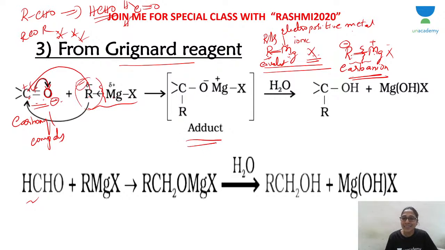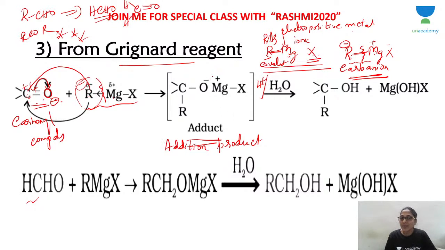So you get an adduct, an addition product. How are you adding? You're breaking Grignard reagent into a carbanion and a positive magnesium fragment. The carbanion is attracted to the positive carbon, so a carbon-carbon bond is formed. O minus takes up MgX like this, and the addition product is formed, which on acid hydrolysis gives the next product.